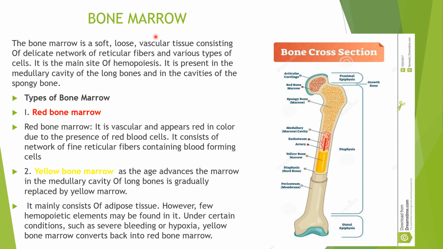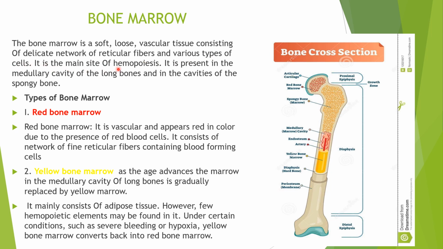The thymus and bone marrow are considered the primary lymphoid organs. The bone marrow is a soft, loose vascular tissue consisting of a delicate network of reticular fibers. You can see here, this is all the red bone marrow, which consists of various types of cells.